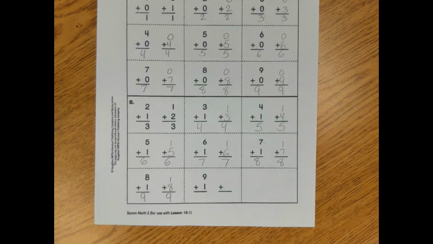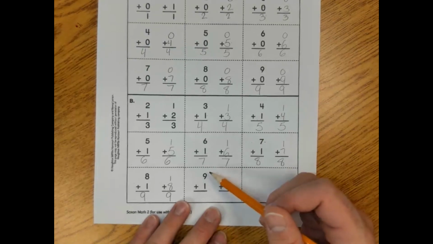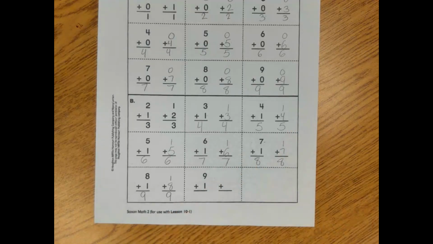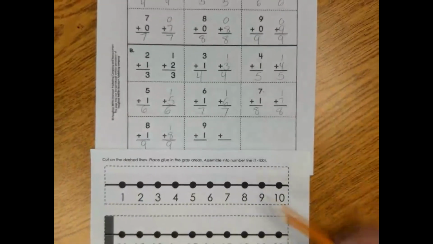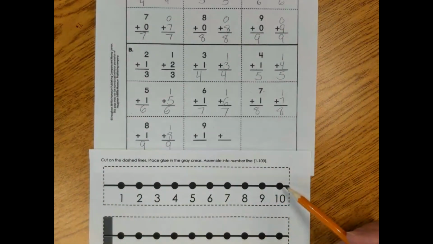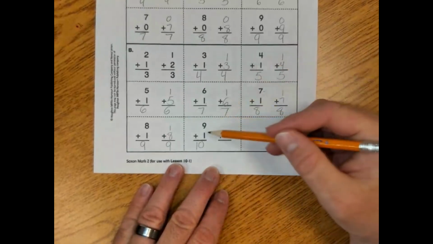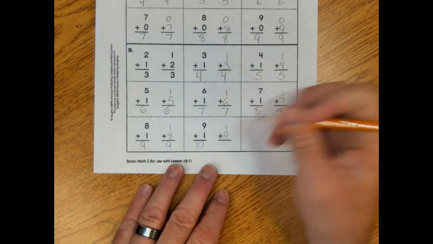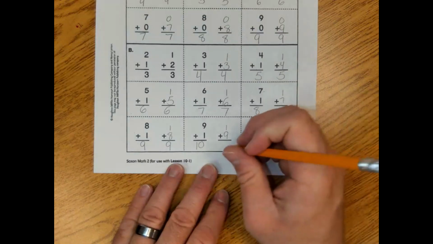And now our last problem. 9 plus 1. 9 plus 1 equals what, everybody? And just in case you need a little help, here's the number line. Okay. If we're at 9 and we add 1, we're at the number 10. So that's going to be our answer. We're going to take our numbers here and write them in a new order. 1 plus 9 equals the same thing as 9 plus 1, and that answer would be 10.